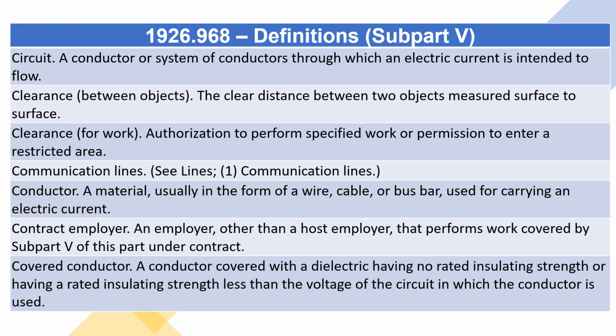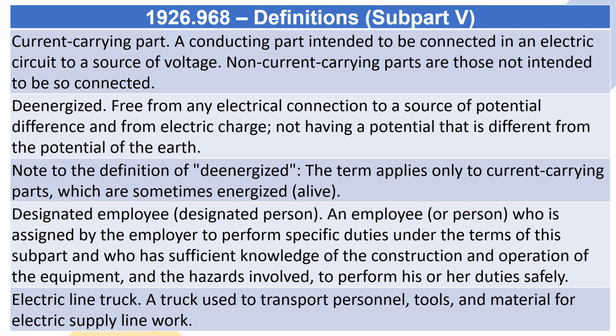Covered conductor. A conductor covered with a dielectric having no rated insulating strength or having a rated insulating strength less than the voltage of the circuit in which the conductor is used. Current carrying part. A conducting part intended to be connected in an electric circuit to a source of voltage. Non-current carrying parts are those not intended to be so connected.